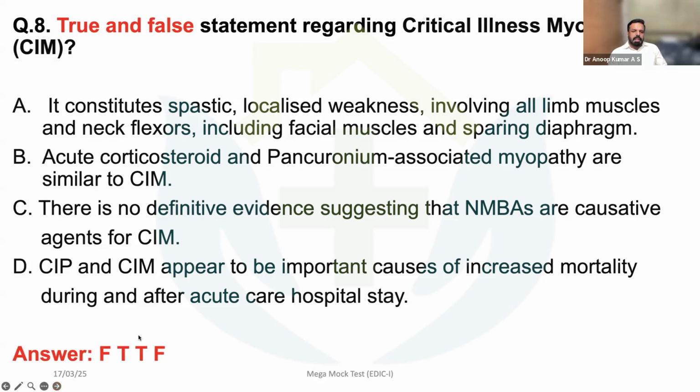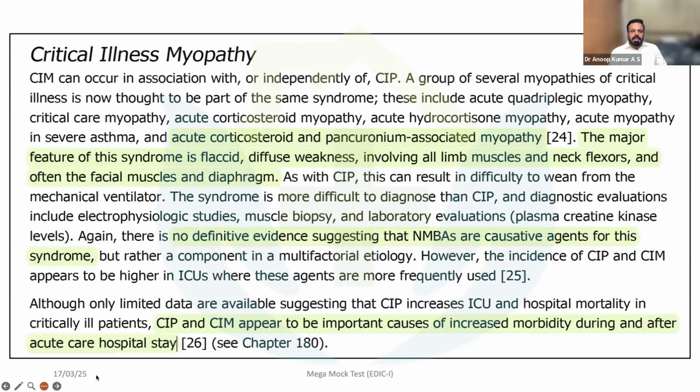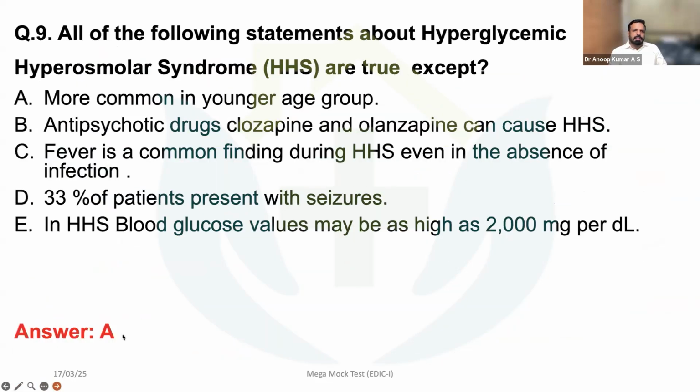Then CIP and CIM appear to be important causes of increased morbidity during the acute care hospital stay; it actually increases the length of stay. So regarding critical illness myopathy, as I've already told, nowadays it is called ICU acquired weakness.